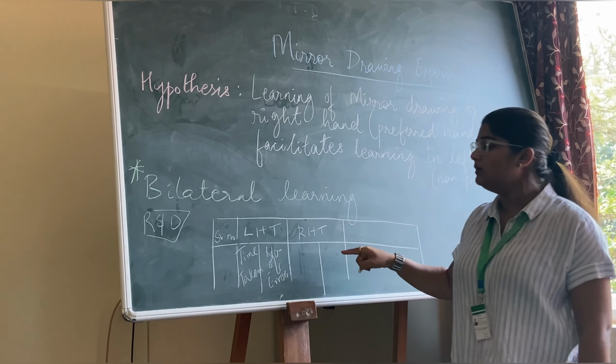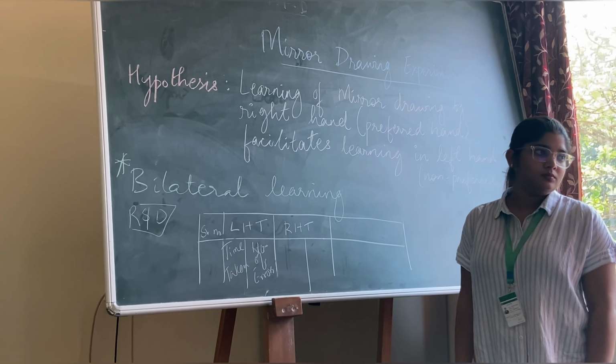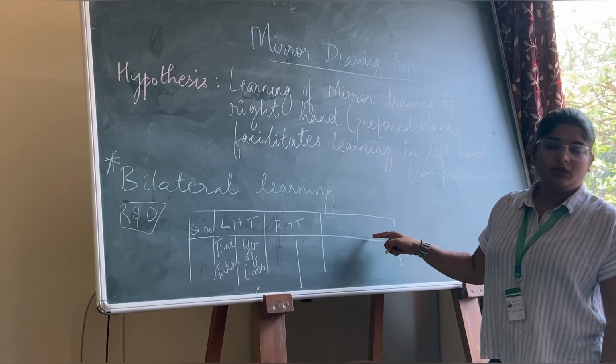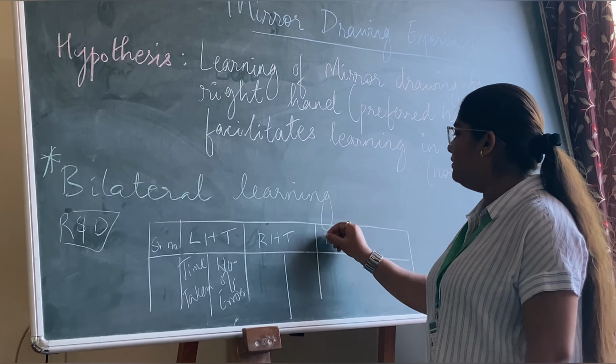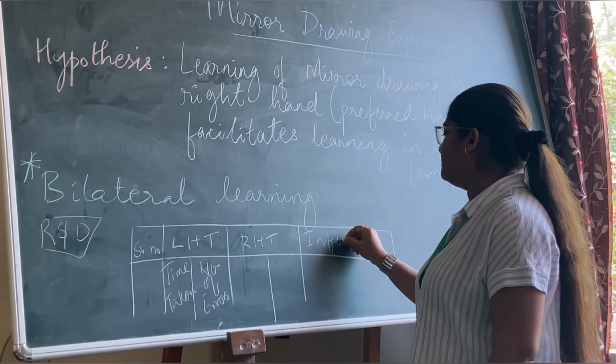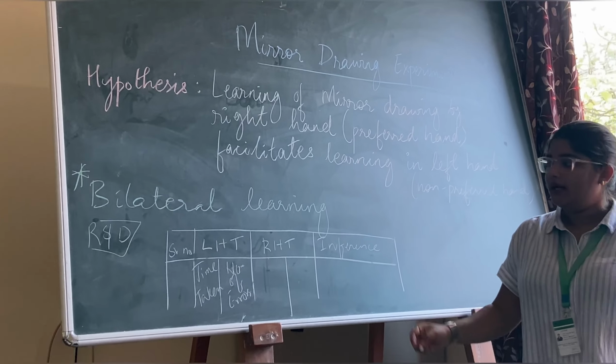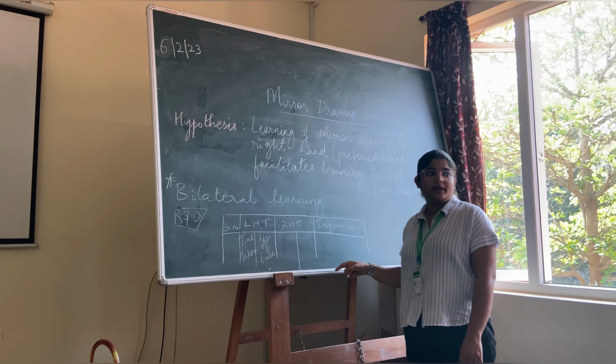Same will be here and here. Fine. In the last column here, you can write inference, as in what you conclude by comparing both.